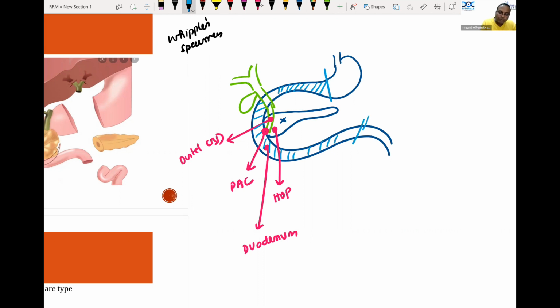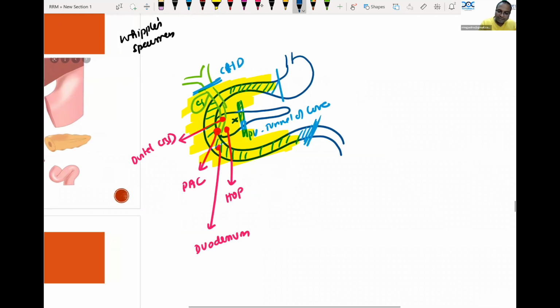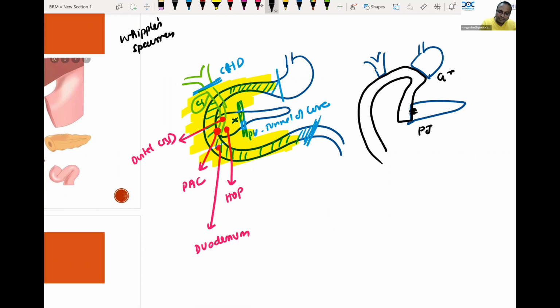I have to remove the distal stomach and the entire duodenum up to the DJ flexure. I have to remove the head of pancreas up to the tunnel of love. There is a tunnel of love containing the portal vein. And I have to cut up to the CBD, to the common hepatic duct. I have to remove the gallbladder. So this area is fully removed when I'm doing the operation. And finally, at the end of the operation, there will be a stomach like this, a bile duct like this, and a distal pancreas like this. And I will bring the jejunum and anastomose it like this, three anastomoses: PJ, GJ, HJ, pancreaticojejunostomy, gastrojejunostomy, hepaticojejunostomy.